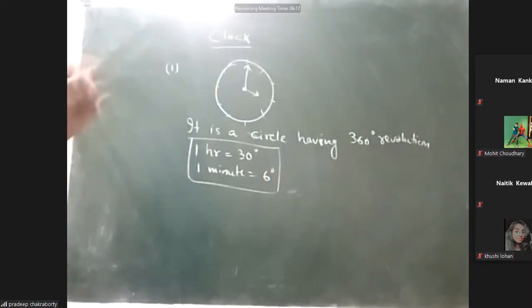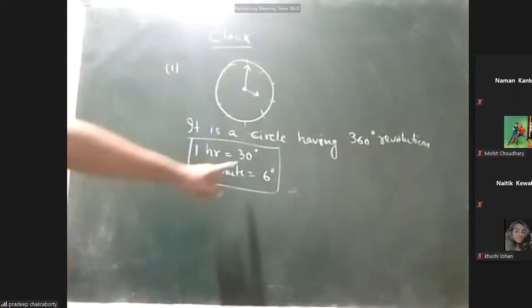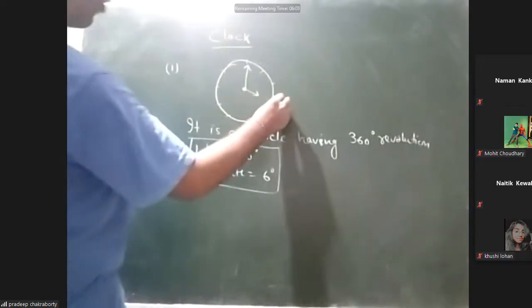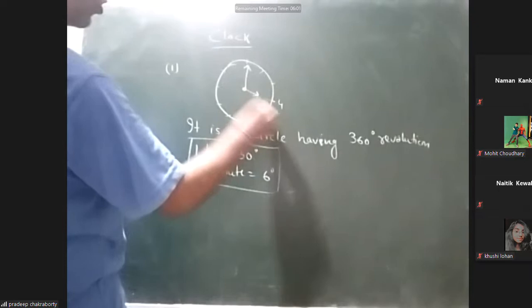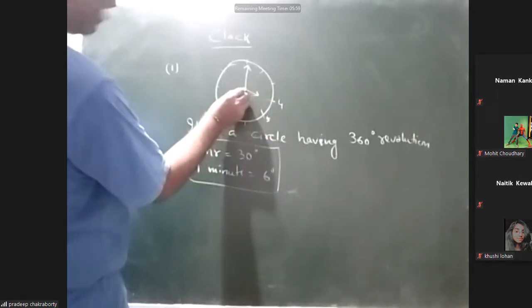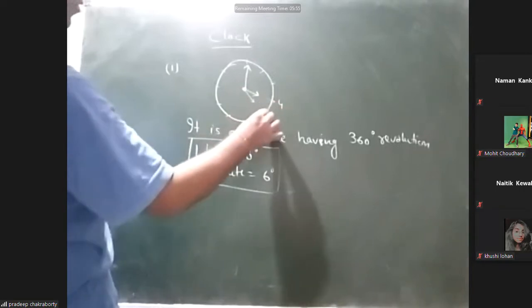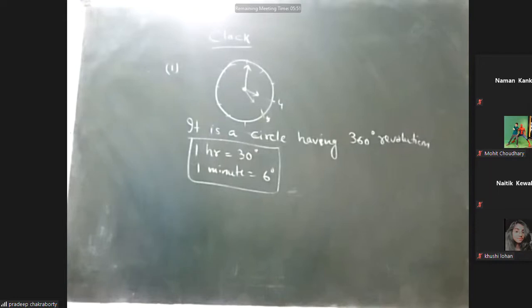So there are 12 hours in a clock because it is a wall clock or analog clock, not the digital. So we have 12 hours. So 360 divided by 12 gives you 30. Suppose here it is 4 o'clock and here it is 5 o'clock. Suppose in 1 hour, this hour hand is moved from 4 to 5. So between 1 hour, there is 30 degree. It means that the hour hand is moving 30 degree.